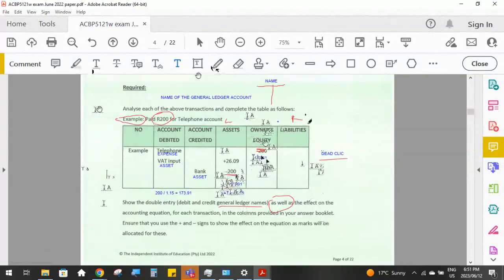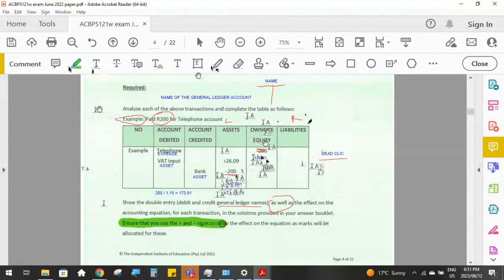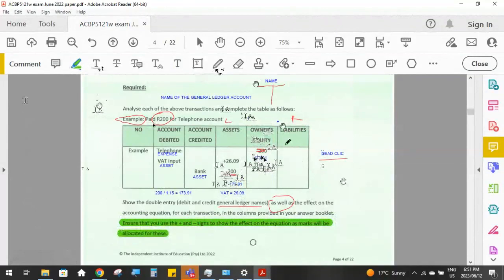Also, always pay attention to the instructions, because these always make a difference to the marks that are awarded. Ensure that you use the plus and the minus signs to show the effect, as marks will be allocated for these. It's absolutely vital that you read all the instructions on your question paper.